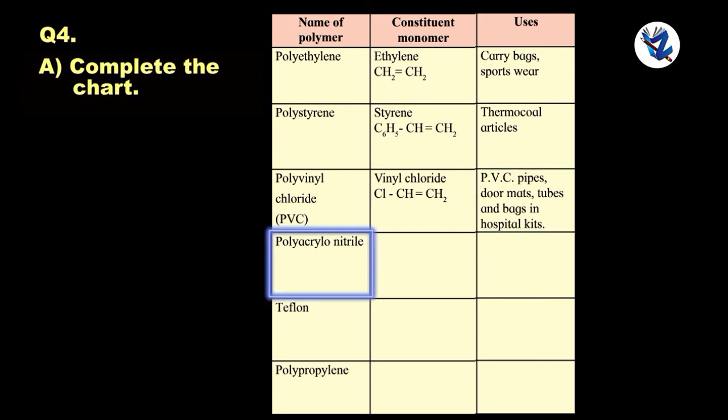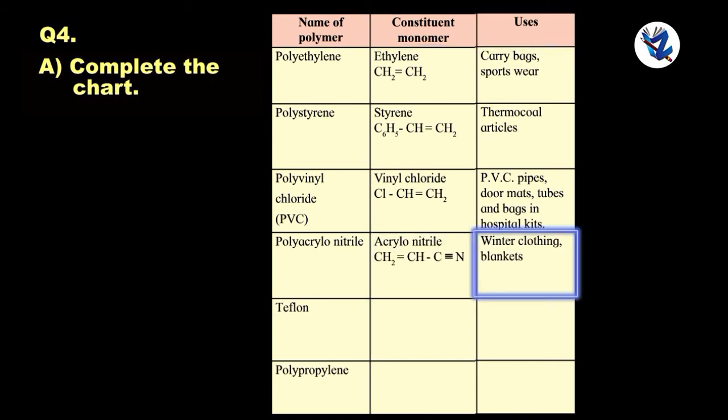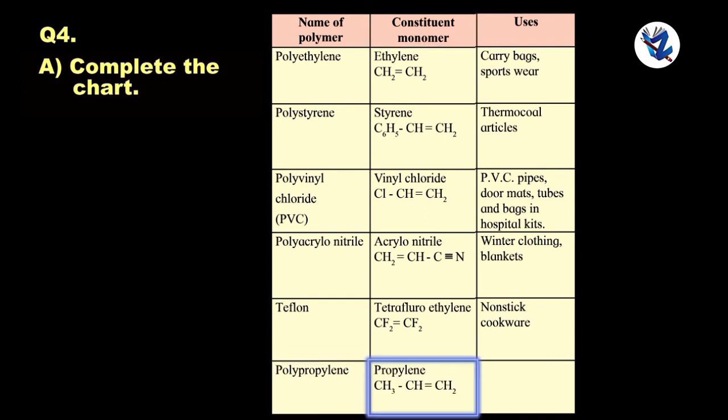Polyacrylonitrile, constituent monomer acrylonitrile, uses winter clothing, blankets. Teflon, constituent monomer tetrafluoroethylene, uses non-stick cookware. Polypropylene, constituent propylene, uses injection syringe, furniture.